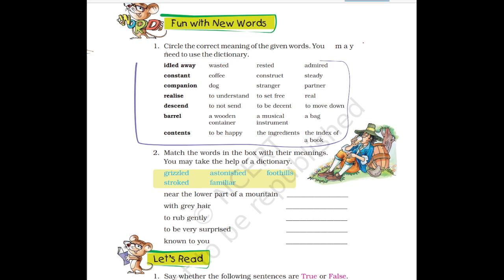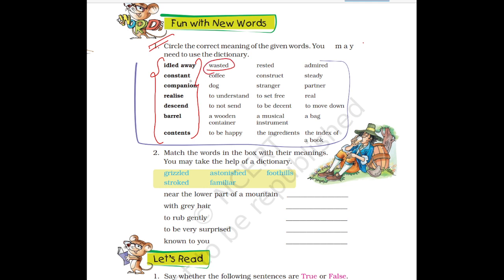So let's begin. Here the first exercise is to circle the correct meaning of the given words. You may need to use the dictionary. Some words are given, and you have to find the correct meaning of them. Three options are given, but you have to choose the right one and circle it. So here first is idled away. Idled away means wasted.